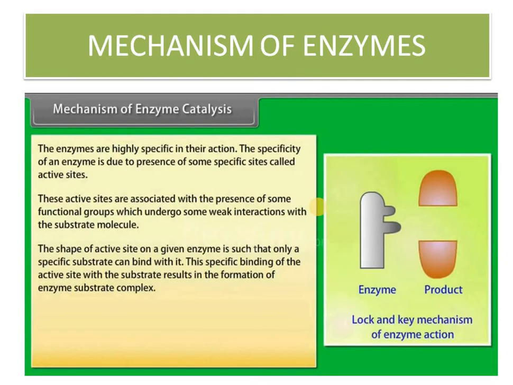Okay. So now the mechanism involved in enzyme action: first of all, the enzyme is highly specific because specific sites, the active sites, are required. As per the active sites, only those reactions will take place. Only that reactant will be adsorbed. The active sites are associated with the presence of some functional groups which undergo weak interactions with the substrate molecule. Substrate is like reactant. And the shape of the active site on a given enzyme is such that only a specific substrate can bind.